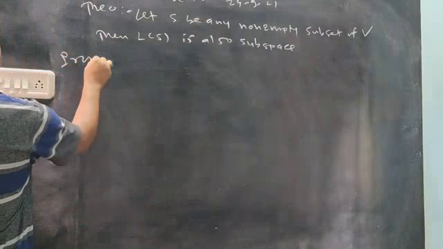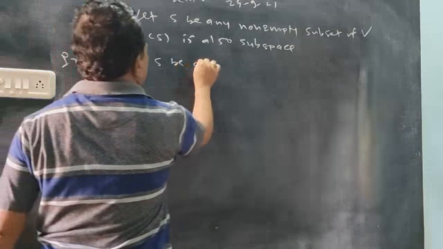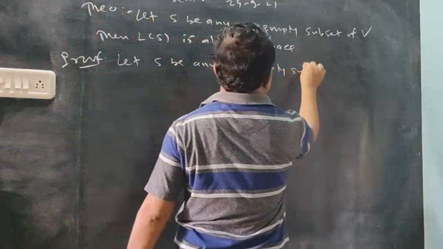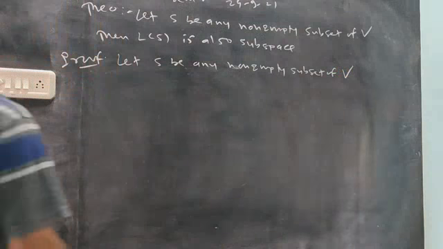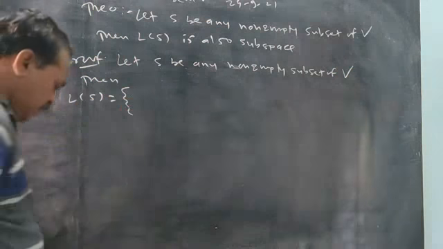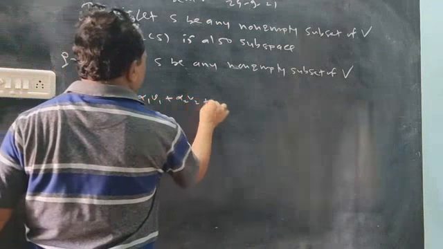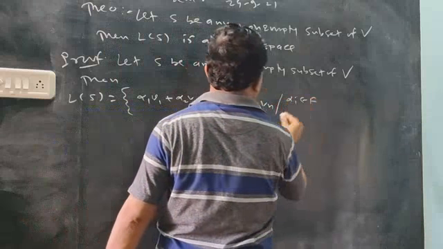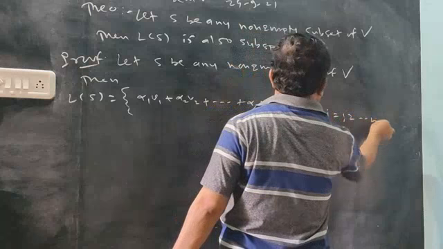So, proof. Let S be any non-empty subset of V. Then we know by definition, what is span of S? It is the set of all linear combinations alpha 1 V1 plus alpha 2 V2 plus and so on up to alpha n Vn, such that alpha i comes from the scalars, Vi comes from the set S, and i runs from 1 to n.